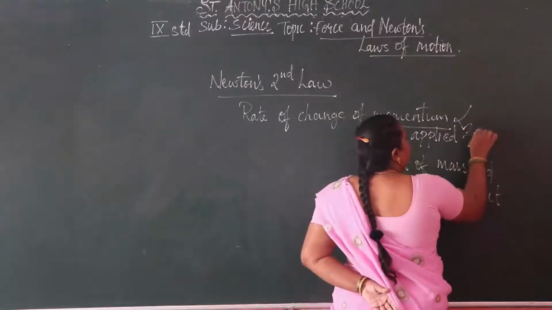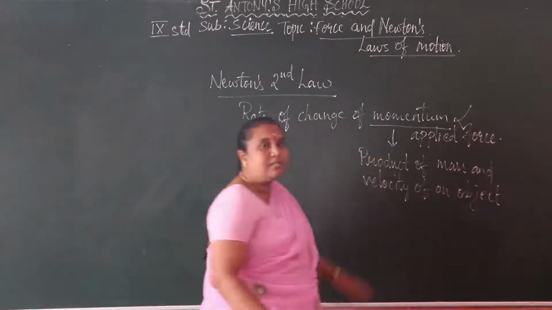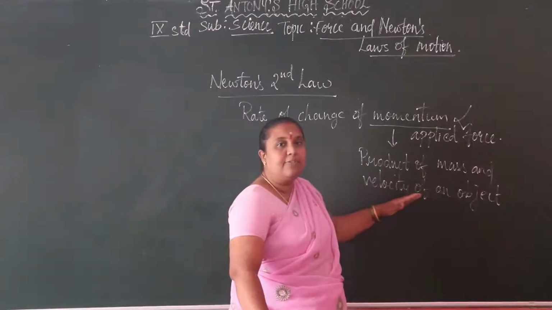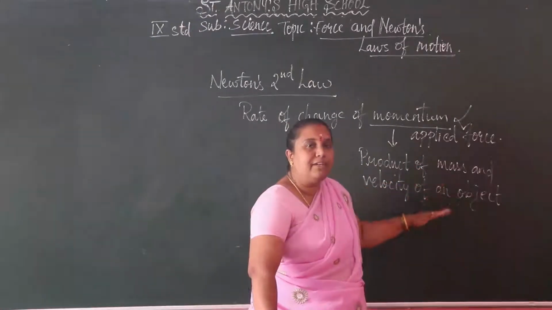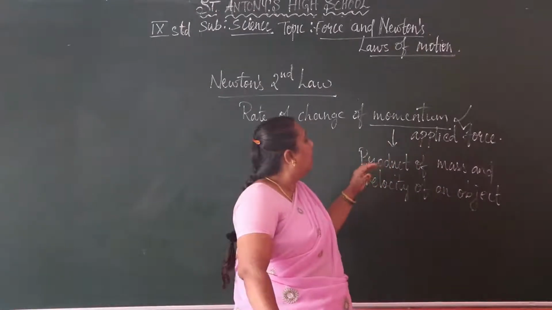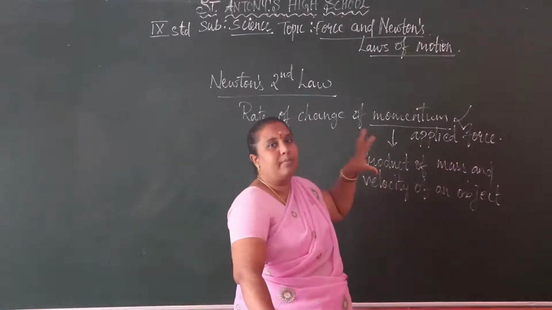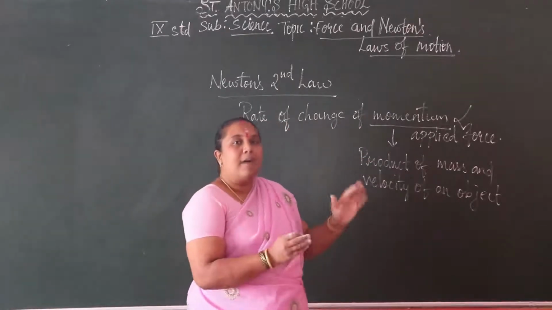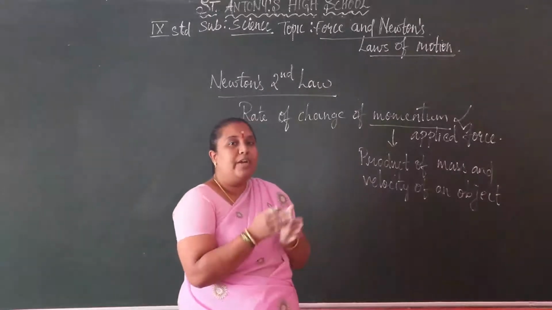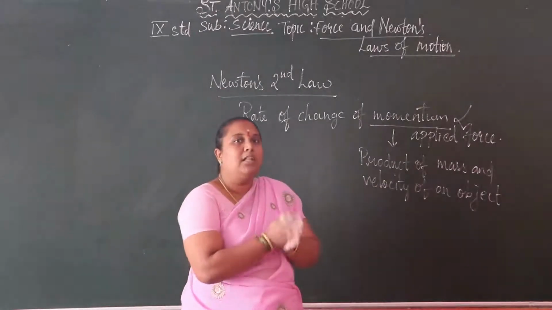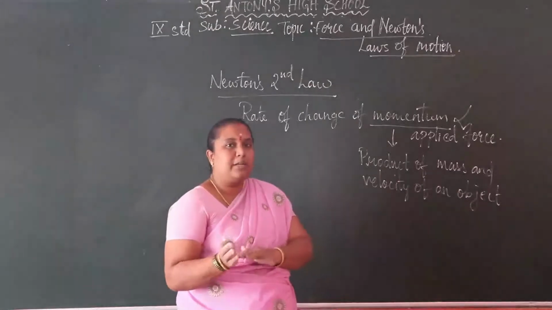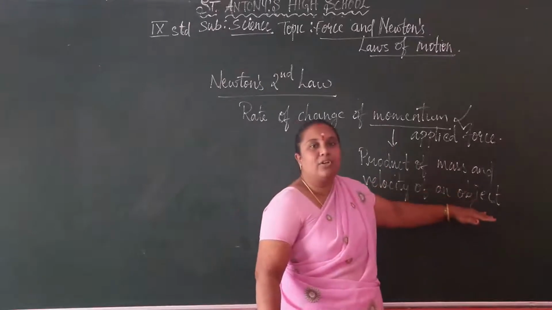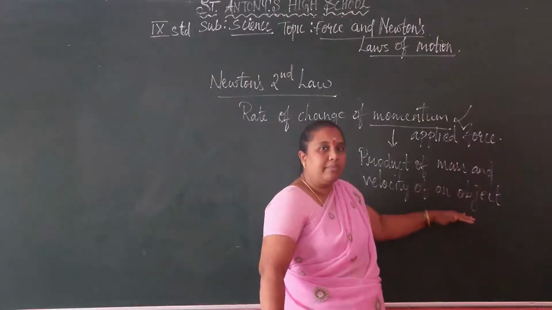So what is meant by momentum first? The momentum is the product of mass and velocity of an object. Now, how do we define the change of momentum? Mass is the same; the mass of an object is the same in all positions. Even if it changes from one place to another, the mass remains the same. But the velocity of an object can change or cannot change.